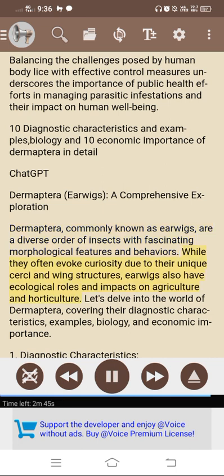While they often evoke curiosity due to their unique cerci and wing structures, earwigs also have ecological roles and impacts on agriculture and horticulture. Let's delve into the world of Dermaptera, covering their diagnostic characteristics, examples, biology, and economic importance.